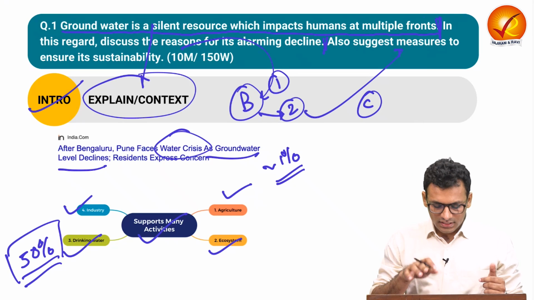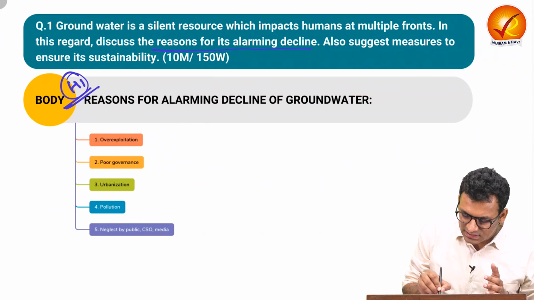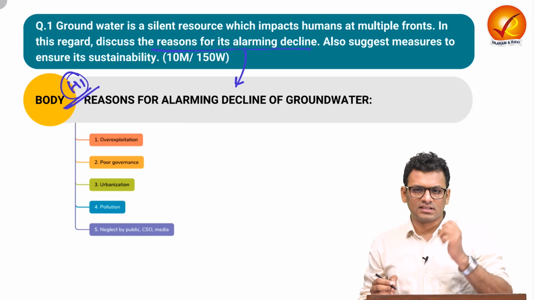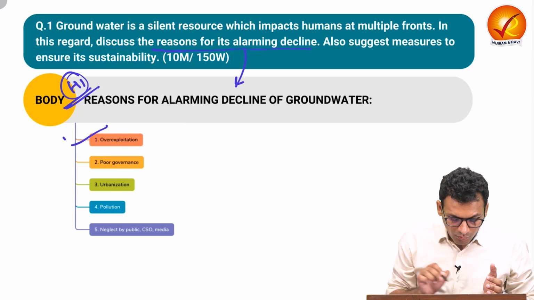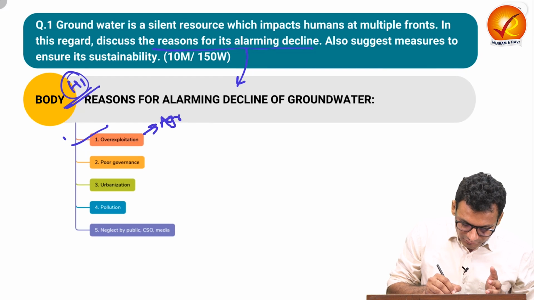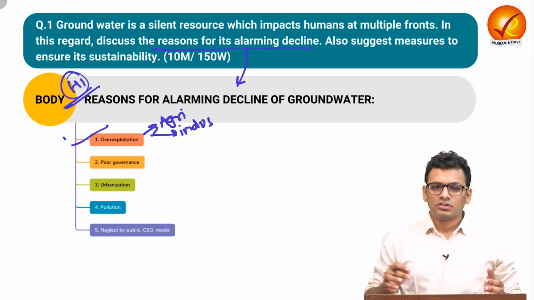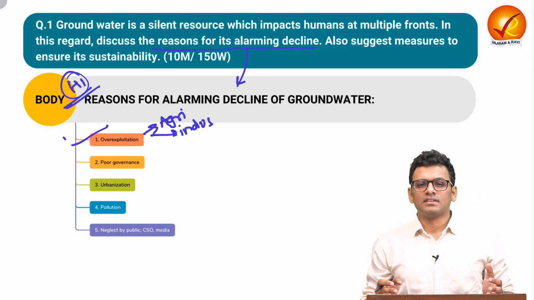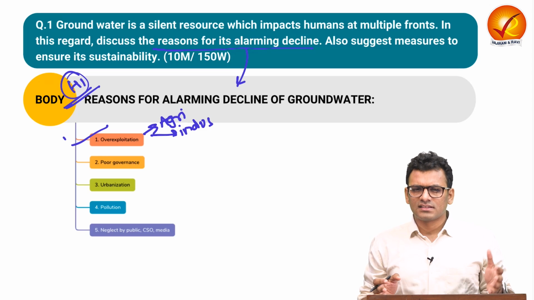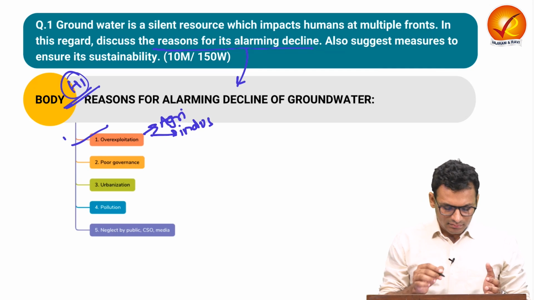Let us move on to the body. In heading 1, as the demand is to discuss the reasons for its alarming decline, we will list down different reasons and explain with substantiation. Firstly, you can talk about how overexploitation of groundwater, either by agriculture or by industry, has led to decline of groundwater. Over here we have seen how certain government initiatives or incentives like subsidies have again led to overexploitation of groundwater. So that is something over here.